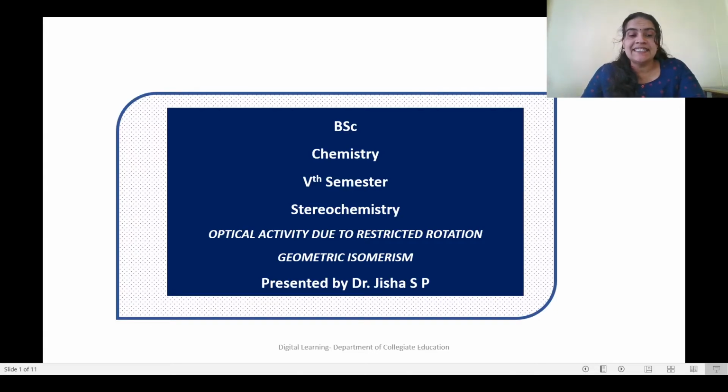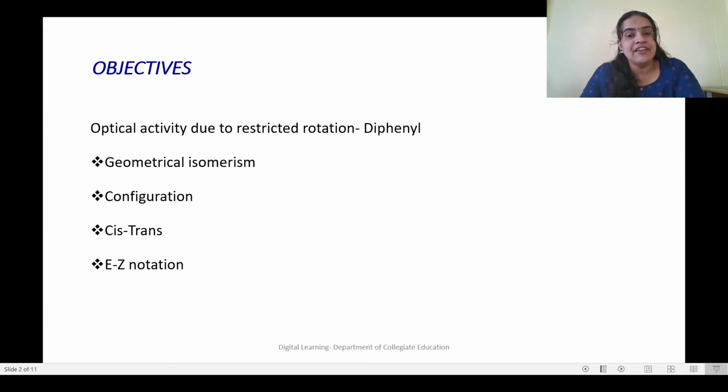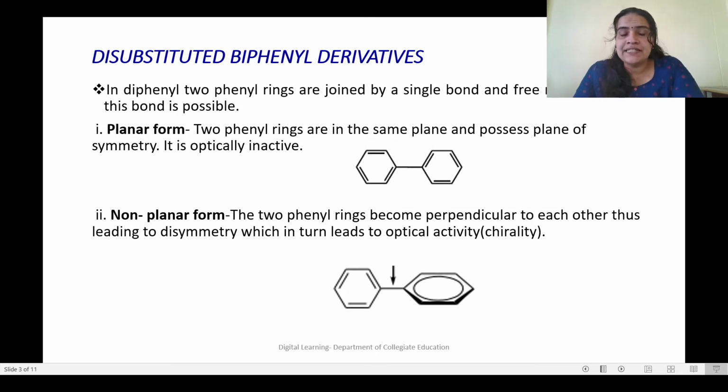Dear students, in this session you can find optical activity due to restricted rotation and geometrical isomerism. Here, diphenyl is given as an example for the compound which shows optical activity because of restricted rotation. And also in this session you can find geometrical isomerism and different ways of naming the configuration like cis-trans or EZ notation.